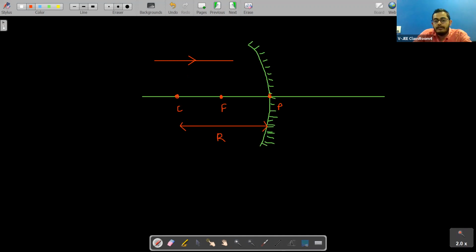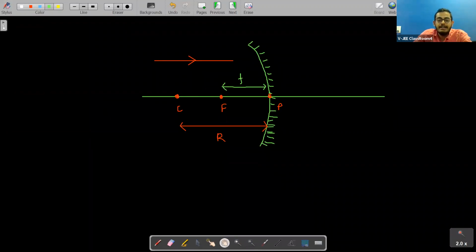The length from the center to the pole is the radius of the sphere from where we cut this mirror. This is the center of the sphere from where we cut this mirror. So this is the center of curvature, and the radius of the sphere is known as the radius of curvature. So this is radius of curvature R. Now one more thing here, this will be the focal length, students, which we represent by small f.